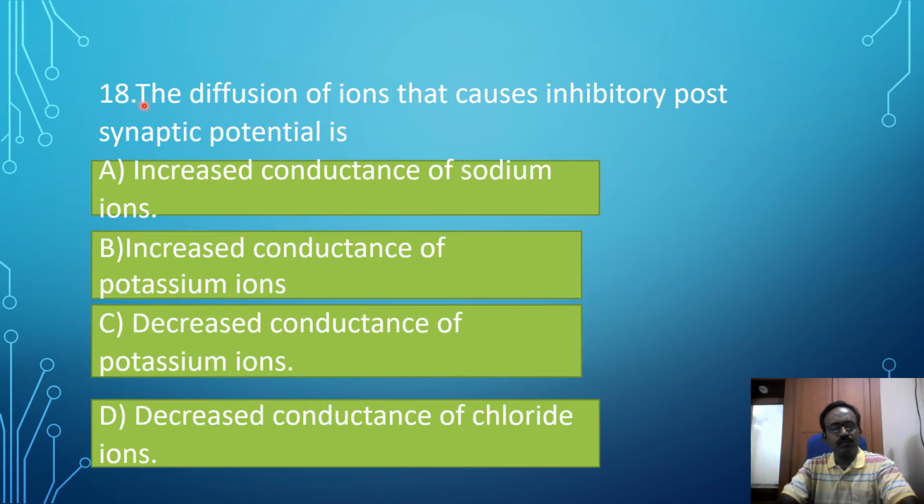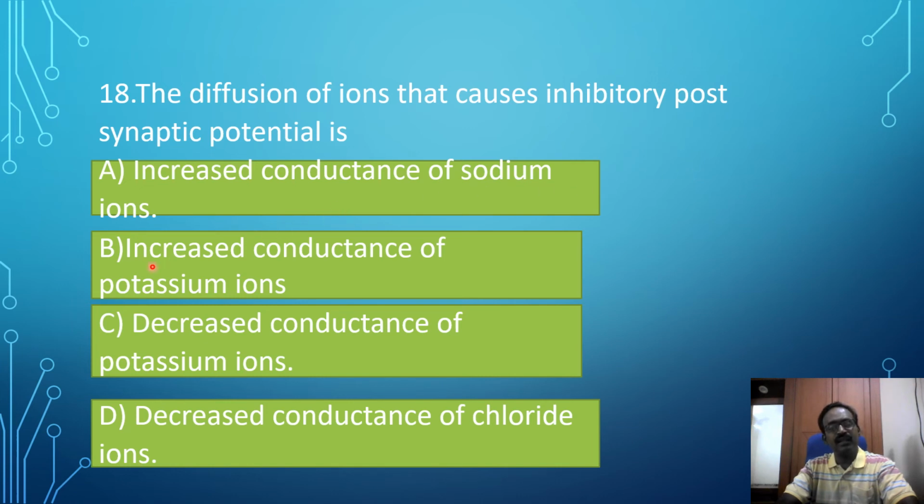18th MCQ. The diffusion of ions that causes inhibitory postsynaptic potential. The inhibitory postsynaptic potential occurs in the postsynaptic membrane. The potential change goes towards the hyperpolarization side, downwards. An action potential goes upwards, while this goes downwards. Option A, increased conductance of the sodium ions, will produce an excitatory postsynaptic potential, so this is not the correct answer.